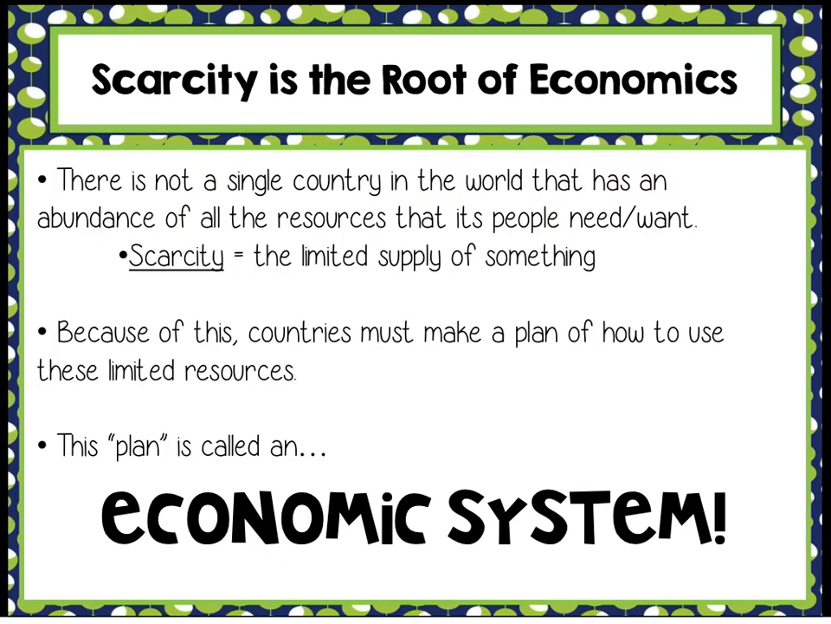It's important to know that scarcity is the root of economics. There's not a single country in the world that has an abundance of all the resources that its peoples need or want. Scarcity is the limited supply of something. Because of scarcity, countries must make a plan of how to use these limited resources. This plan is called an economic system.